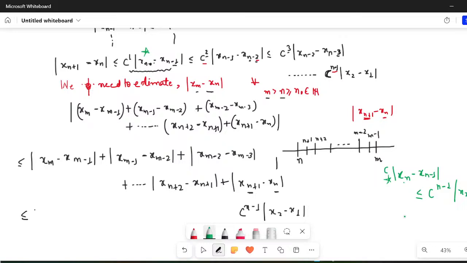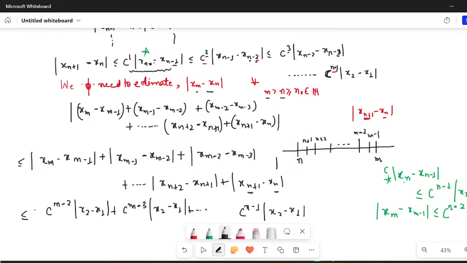Or in other words, if I have to replace this n by m, xm minus xm minus 1 would be less than or equal to c raised to power m minus 2 modulus of x2 minus x1. So I'll write here c raised to power m minus 2 modulus of x2 minus x1. Then again this would be c to the power m minus 3 modulus of x2 minus x1 plus dash dash dash. At the end you will have c raised to power n minus 1.